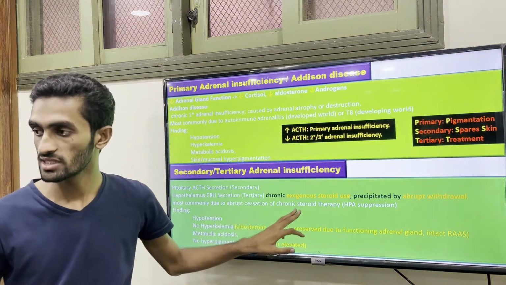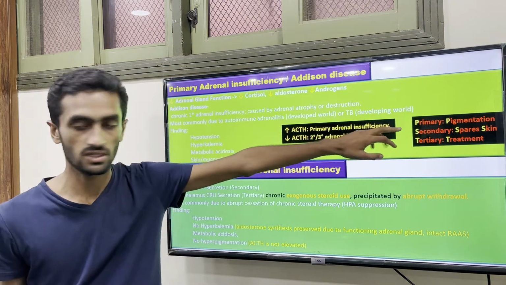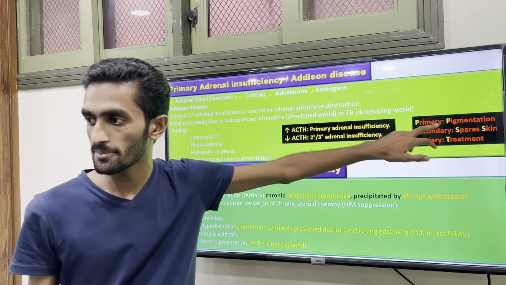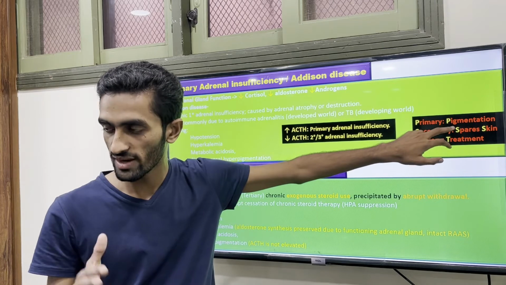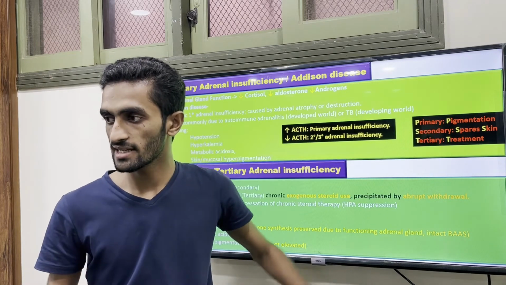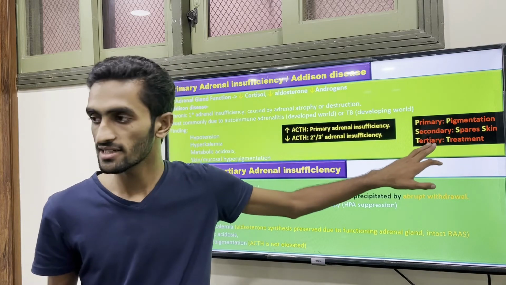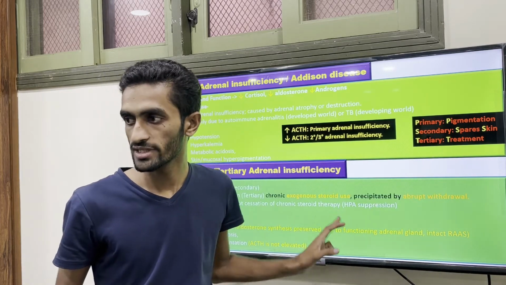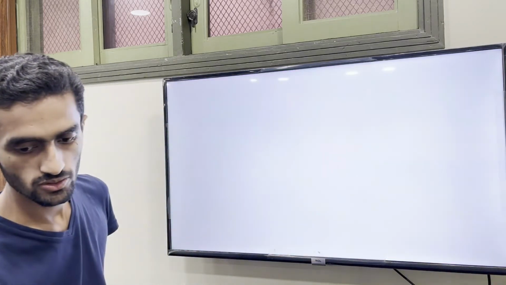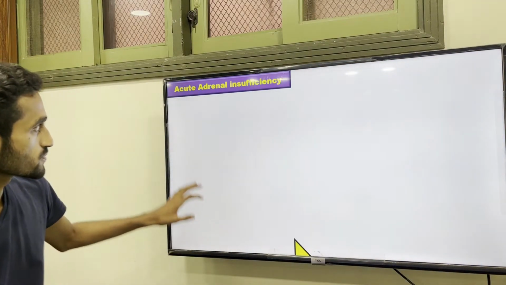We mentioned the exogenous use. So the easier way to differentiate: primary cause is the pigmentation, you will find the pigmentation. In secondary, your skin appears with no pigmentation. In tertiary, it is due to treatment, exogenous use. Okay, so this mnemonic actually helps you.